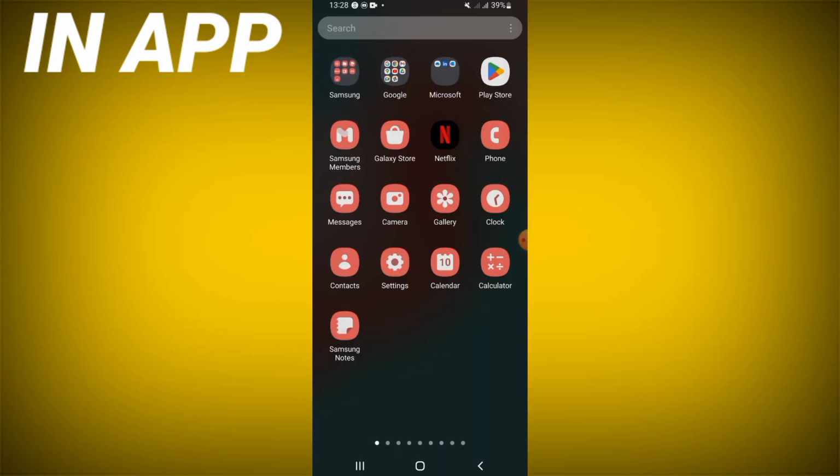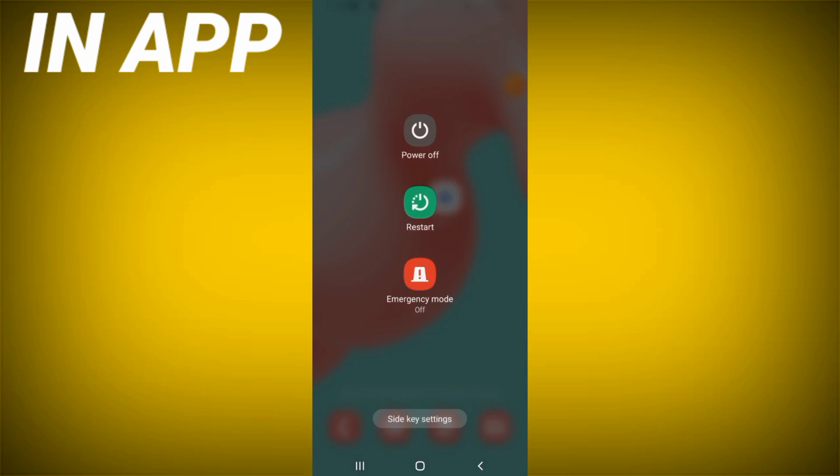After that, go to the Play Store or App Store, update Gemini, and restart your phone when you are done.